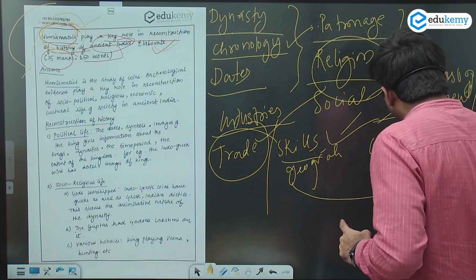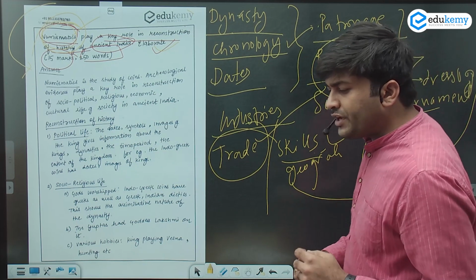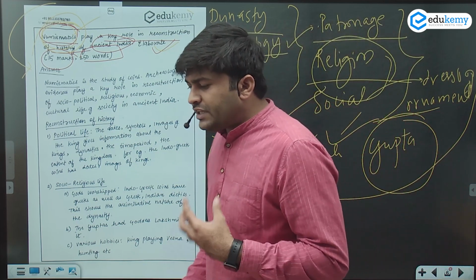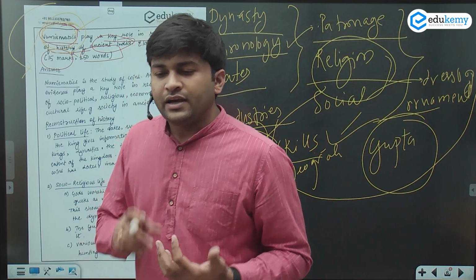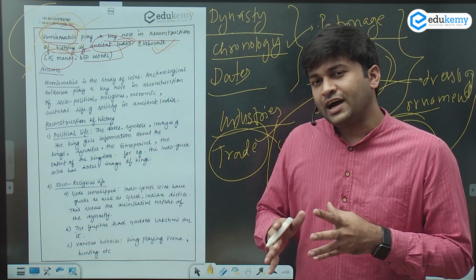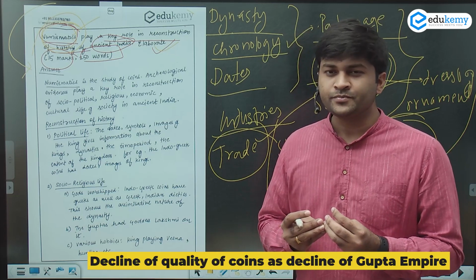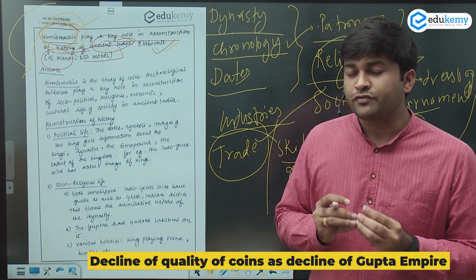Also, a question on Gupta coins came, right? Did you notice that as the decline of the Guptas starts, there is also a decline in the quality of coins?